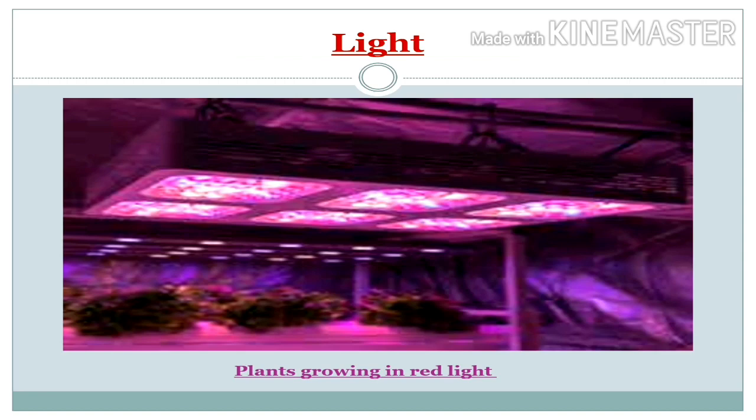Light is an important factor affecting the process of photosynthesis. The process of photosynthesis takes place in the presence of sunlight. Photosynthesis will be faster if more light energy is available. Here you can see plants growing in red light. The color of light is important. Plants prepare food best in the presence of red and blue light. Green light isn't used because it is reflected. That's why leaves of plants are green.